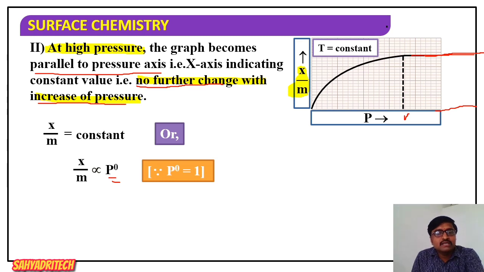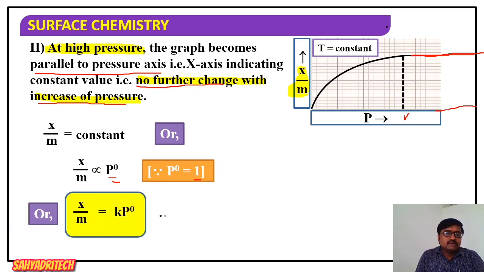We know that anything raised to 0 is nothing but 1, right? So at high pressure, x by m is equal to k into p raised to 0. Why are we saying p raised to 0? Since the extent of adsorption is independent, it does not depend on the pressure. The 0th power of pressure means it is independent of pressure, at high pressure. So at low pressure we said directly proportional; at high pressure we said independent.